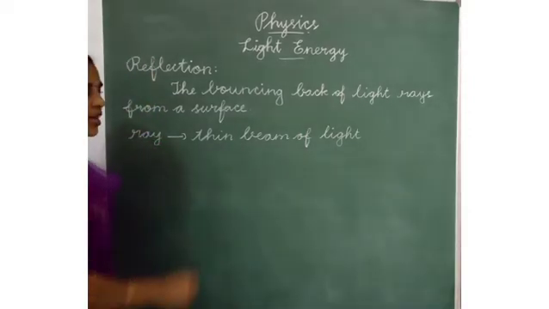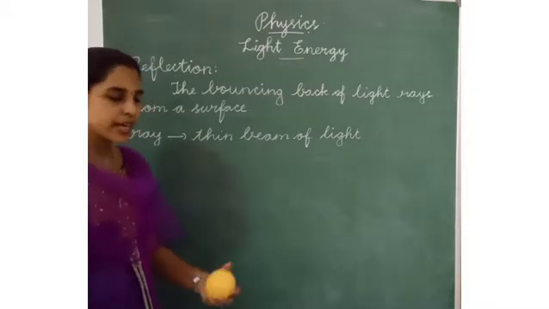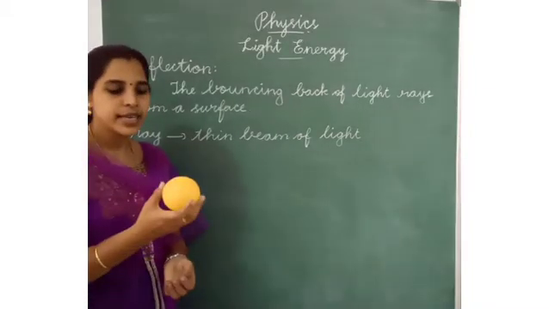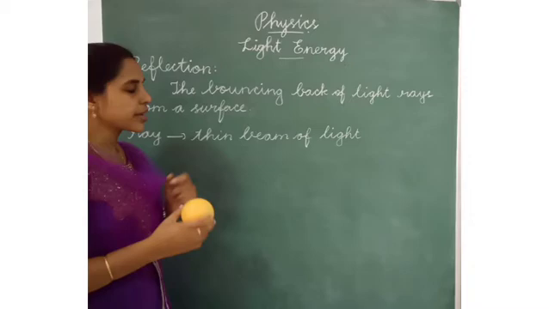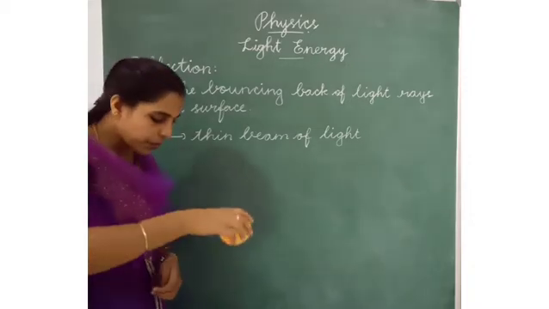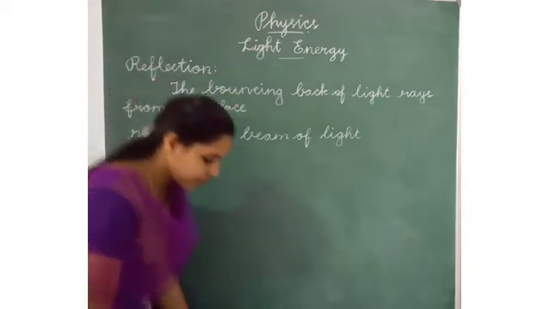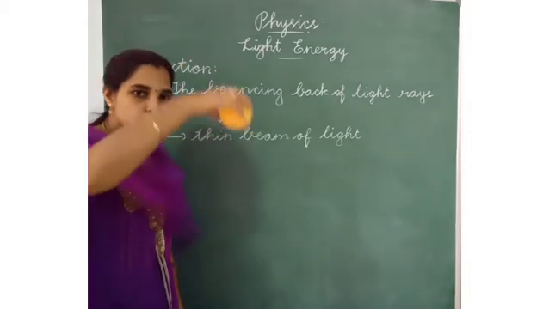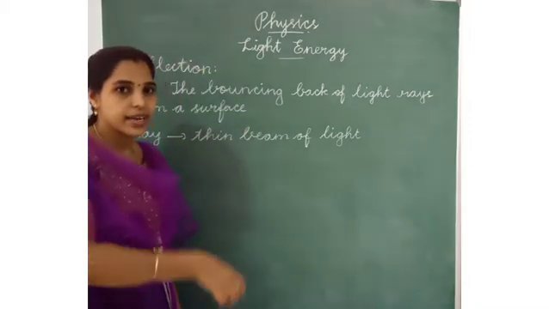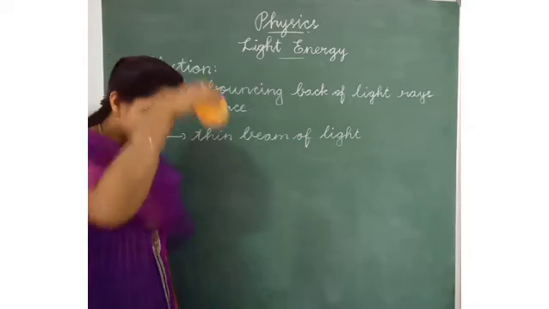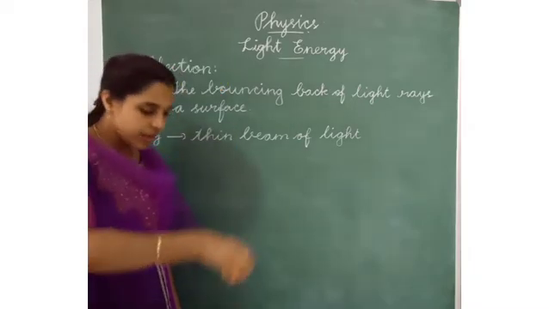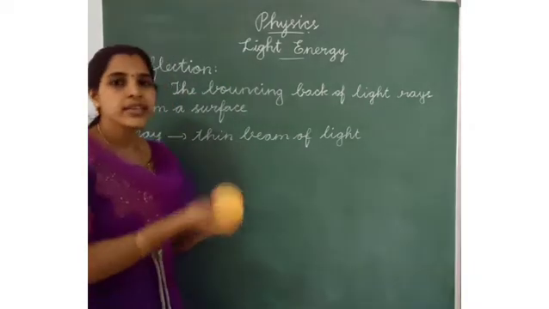What is the meaning of ray? Before that, let us do an example. Listen. In this same example, I am throwing the ball here. If the ball falls in a straight line, it will come back in a straight line.